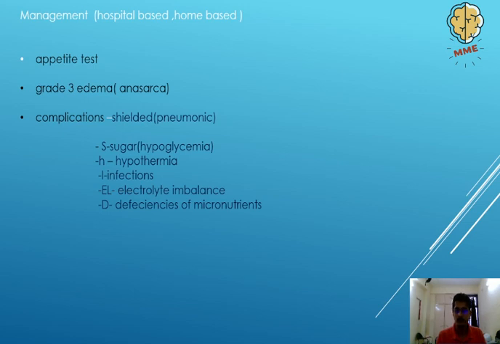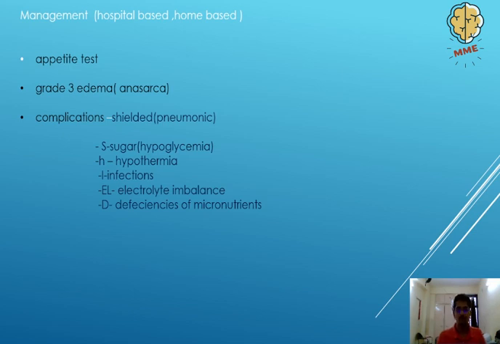And then thirdly, it's infection. You see, a child that is suffering from severe acute malnutrition has very low immunity. And it's very likely that they'll be having multiple infections. In such a scenario, you do have to go for blood culture and all the necessary investigations, and you cannot rule anything out. And generally, we tend to give empirical antibiotics to all the patients that are admitted in our wards. Other thing is to look for electrolyte imbalance and deficiency of micronutrients.